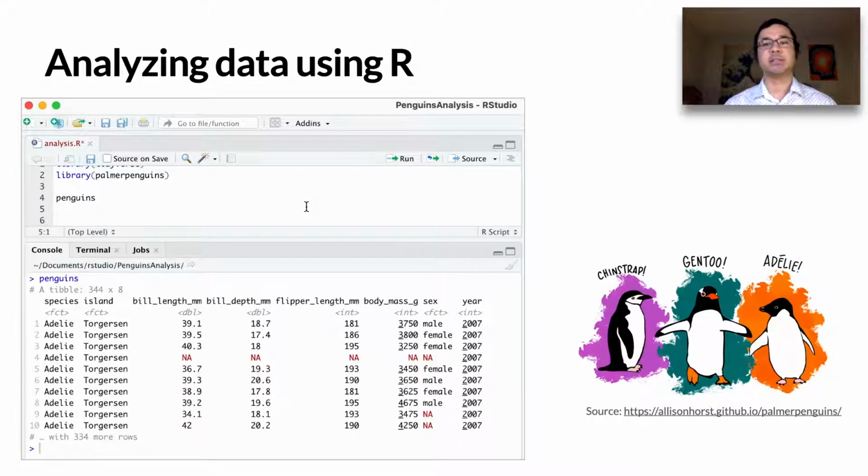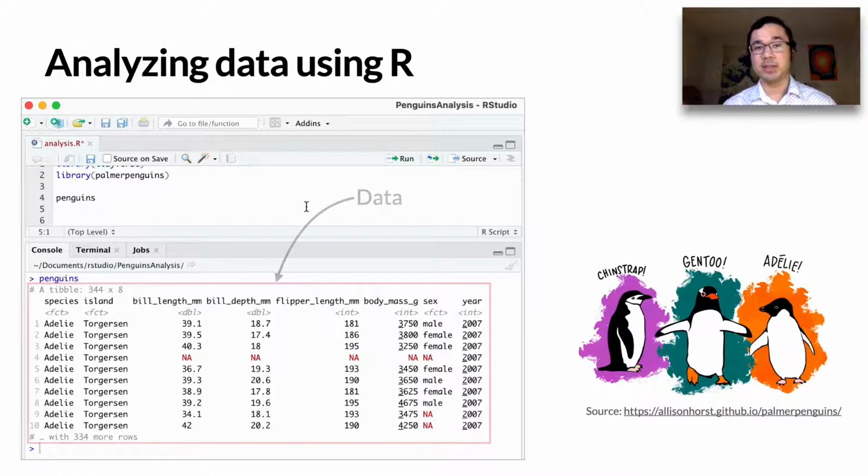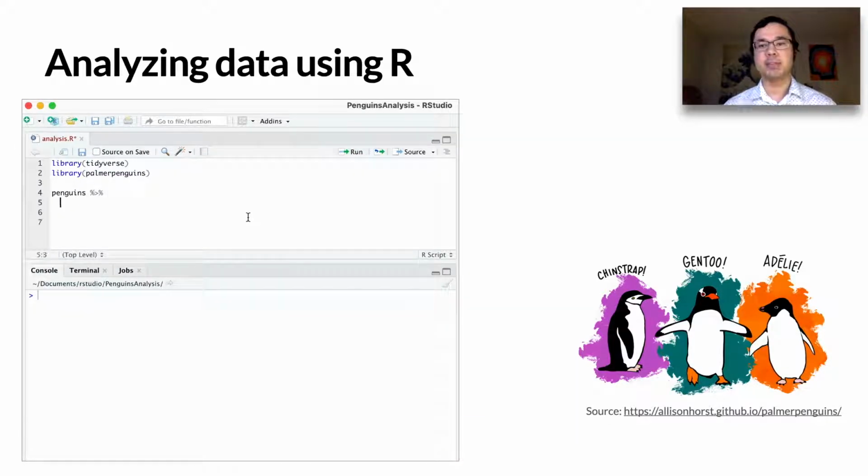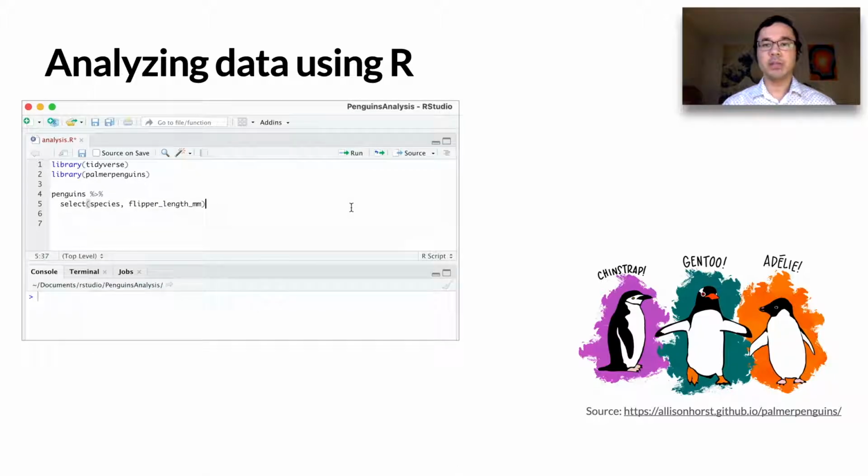Here, a data scientist is using the RStudio IDE to analyze the Penguins dataset. They inspect the tabular data or data frame penguins on the console output. They then pipe the data to a function using the pipe operator %>%. Now they can apply operations to the data frame, such as selecting two columns, species and flipper length. They then chain together more functions to group the data frame by species and calculate the mean flipper length for